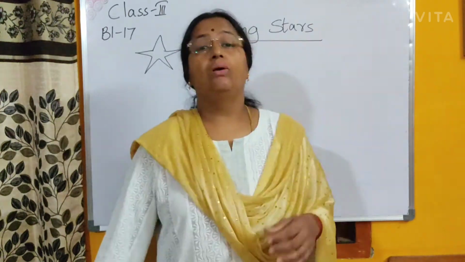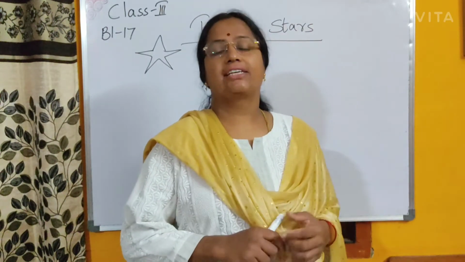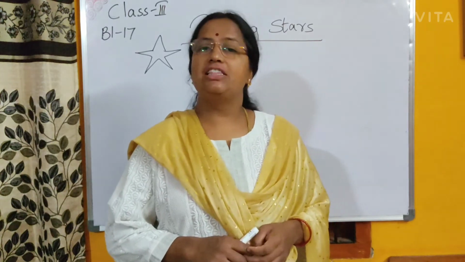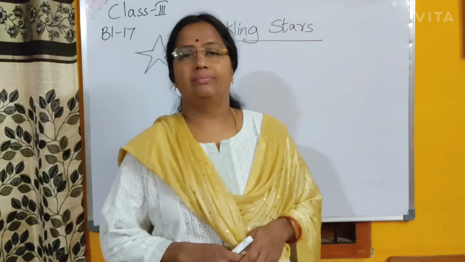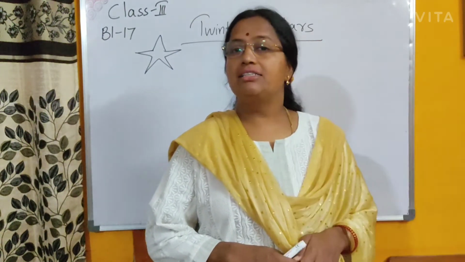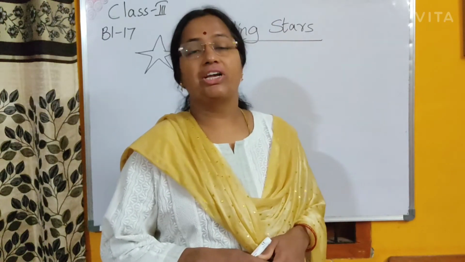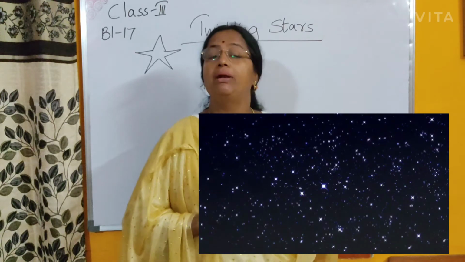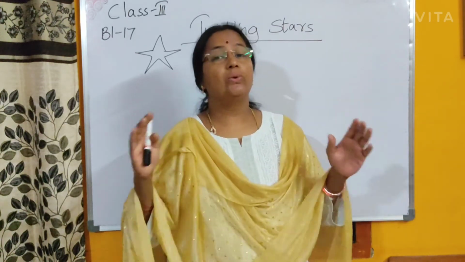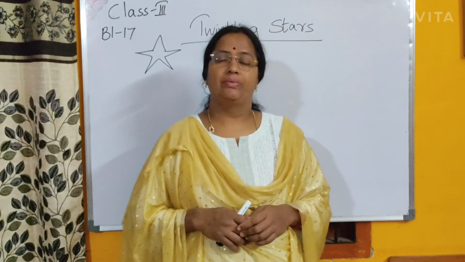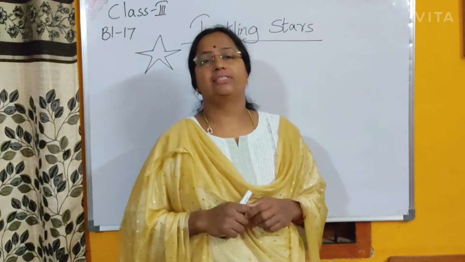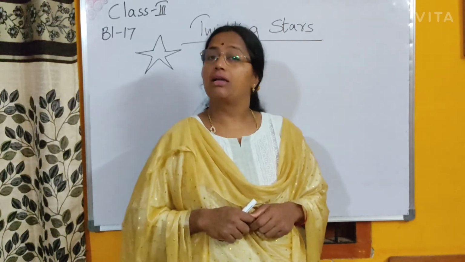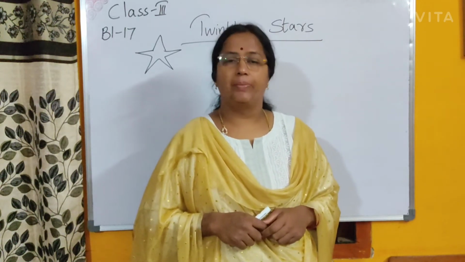What do we see in the night sky? We see the moon and the stars. Stars appear very small. They shine in the night sky. We can see many stars in the sky, but we cannot count them. There are too many stars in the sky. They are countless.